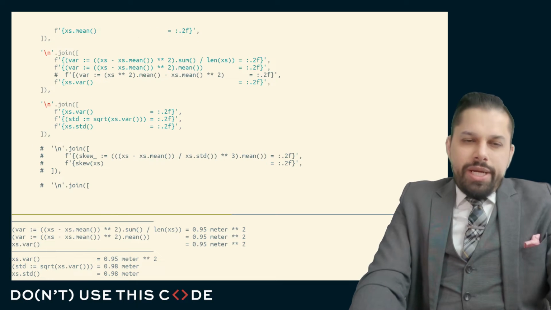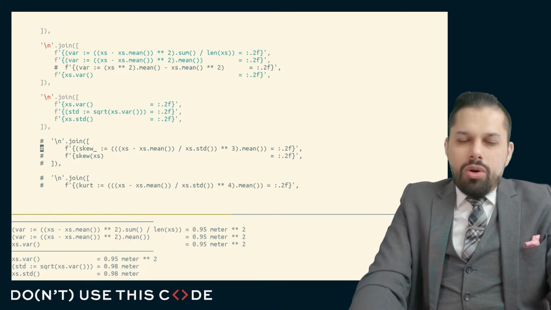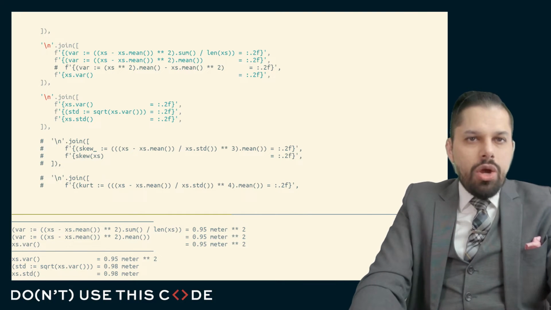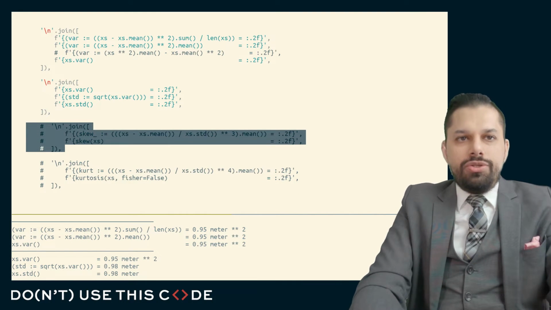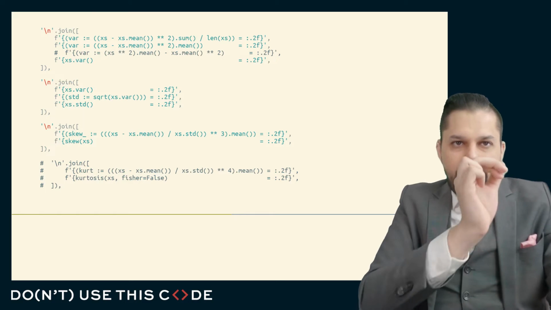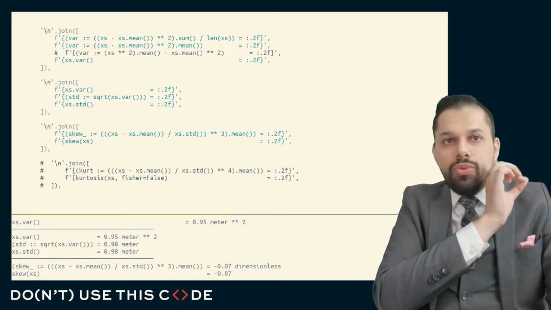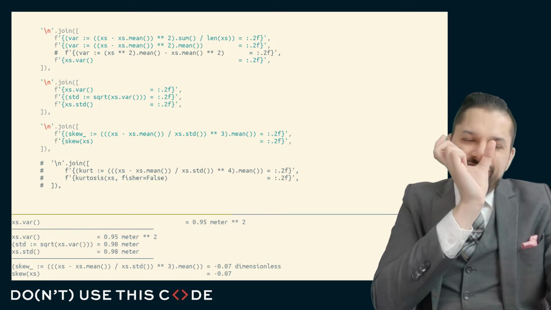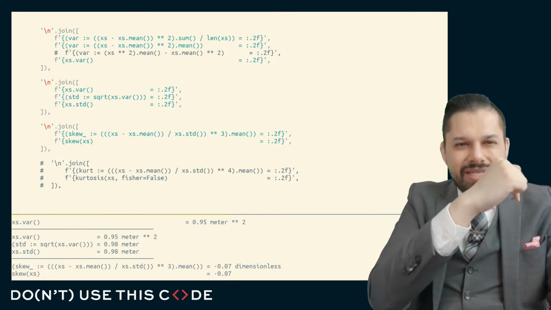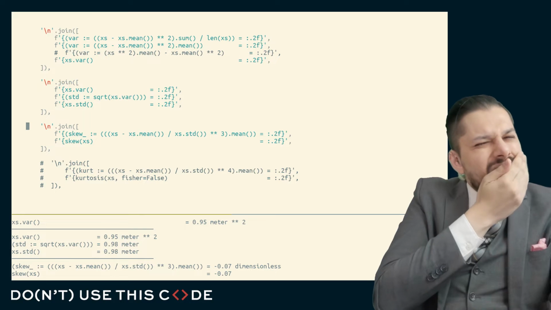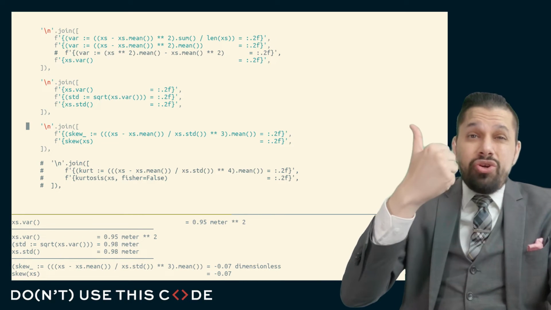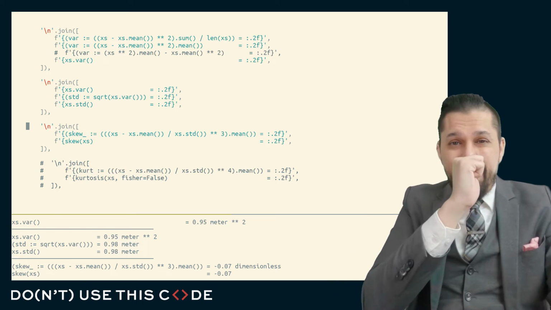We're not quite ready to get a good intuition for what the skew and the kurtosis are, but what I want to show you is mechanically what's going on with the skew and the kurtosis. The skew is what happens when, or is computed when, we try and figure out what the distance from the mean is. We divide that distance from the mean by the standard deviation. So we say, what is the number of standard deviations you are from the mean? We raise that to the third power, and we get the average of that.